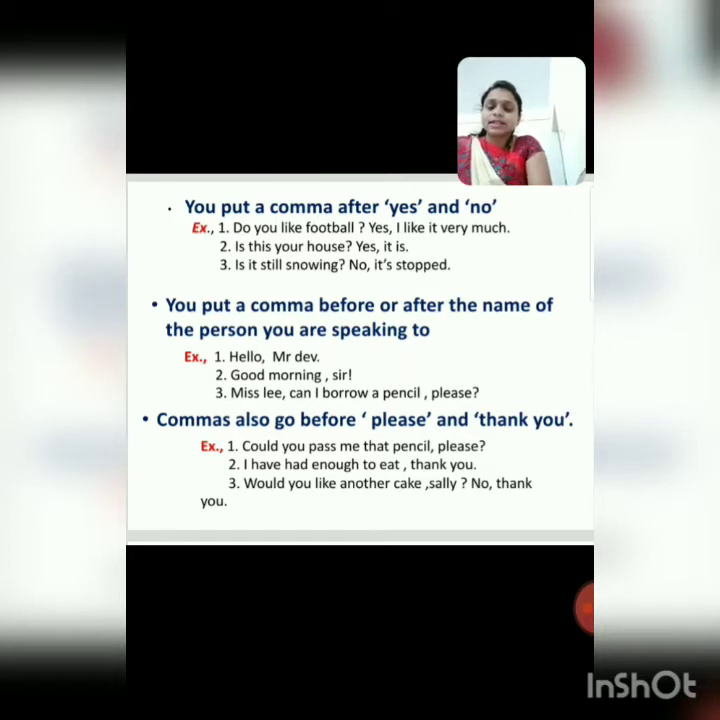Third sentence. See the third sentence. Would you like another cake? Sally, no, thank you. See in this sentence where we have to write a comma. Would you like another cake? After cake, comma, Sally, question mark. No, thank you. Commas also go before please or thank you.